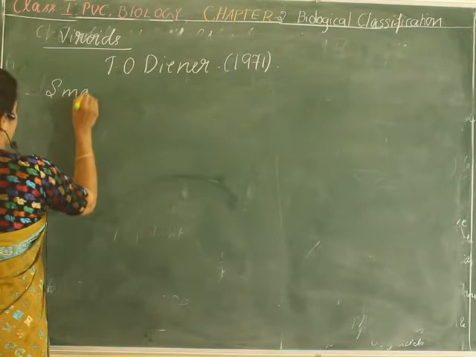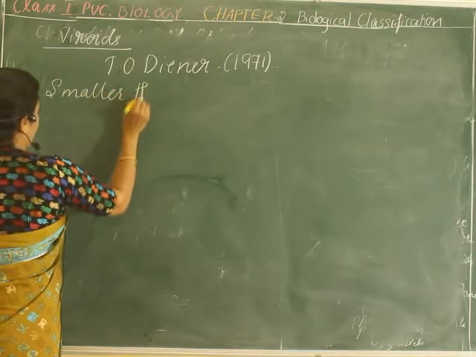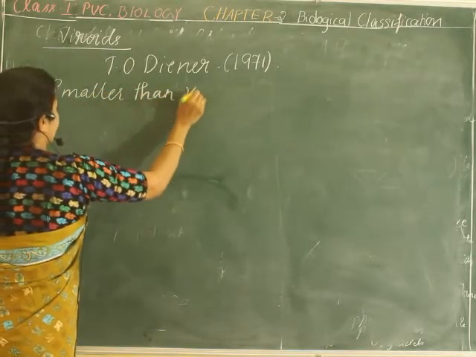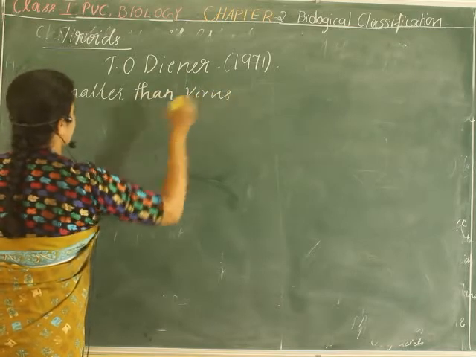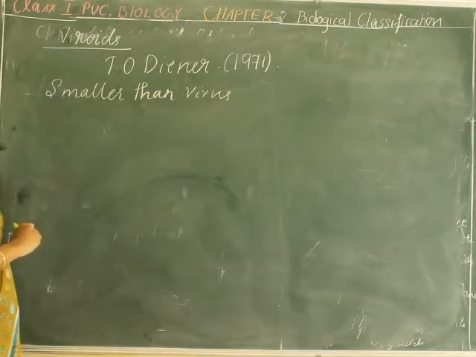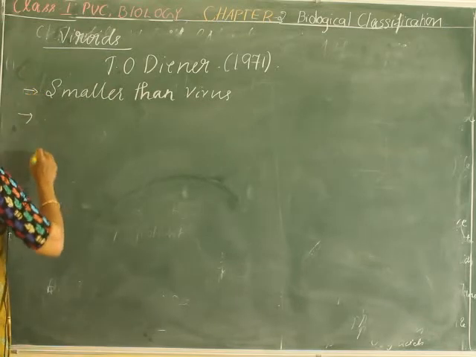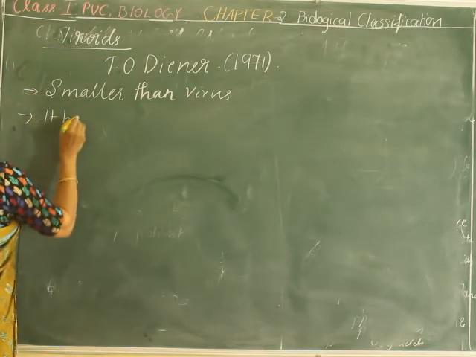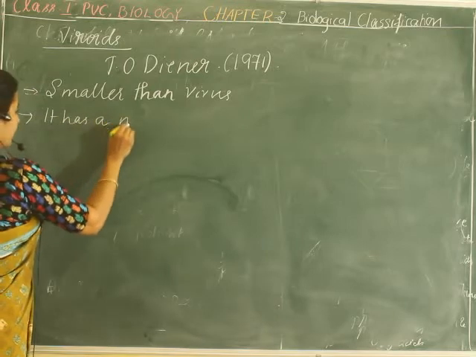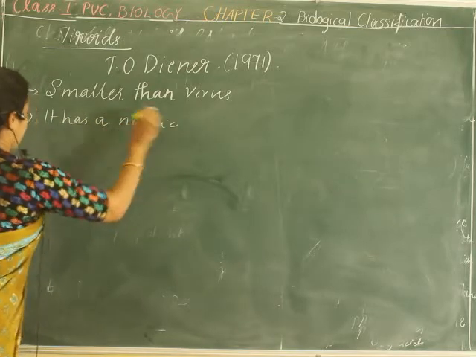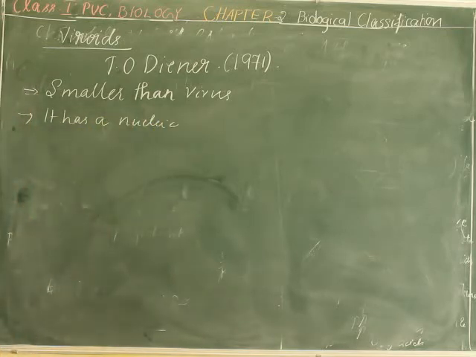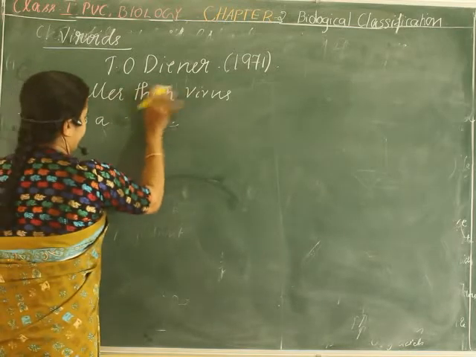Some differences, the question used to come: what are the differences between virus and viroids? It's smaller than a virus. One more very important thing is that it has a nucleic acid, or genetic material, but no protein coat.